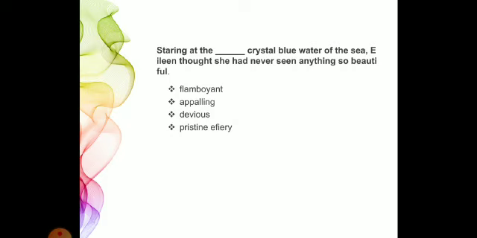Let's see the others. Fourth one is pristine. Now, pristine means something which is very clean, clear, and fresh. Something that is spotless. Here, does it suit the sentence? Let's see. Staring at the pristine crystal blue water of the sea. This word exactly suits the sentence because it means clean, clear, fresh, and spotless. So we will keep the fourth option and the first option. Let's see the last one.